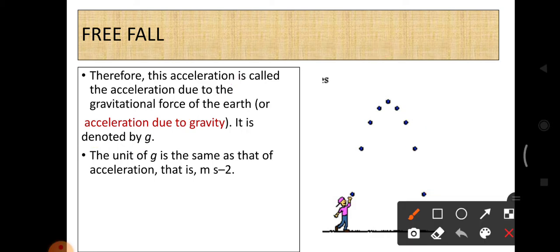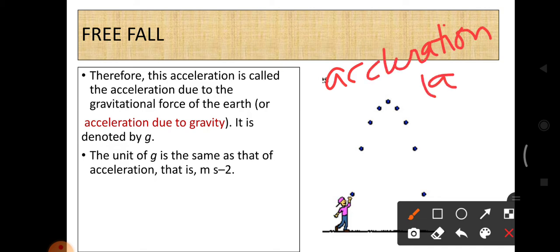In chapters 8 and 9, we learned that acceleration is represented by the letter a. That is a normal acceleration. But when the object is in free fall, due to the gravitational force, the free fall is accelerated.